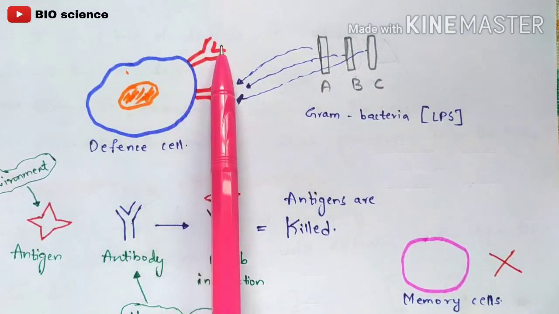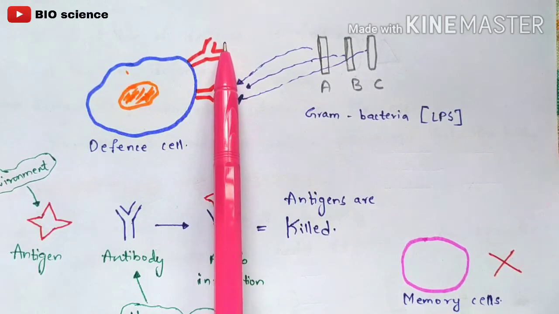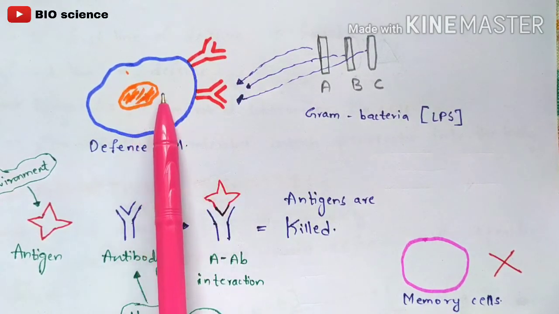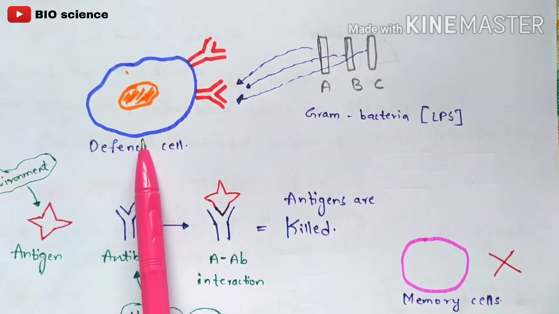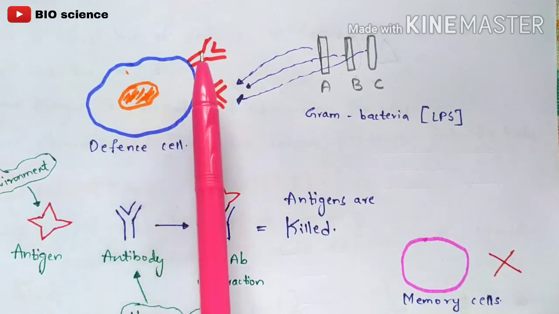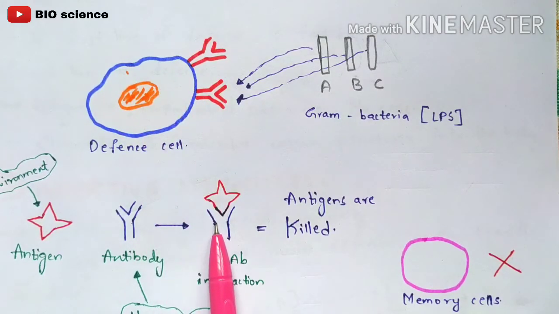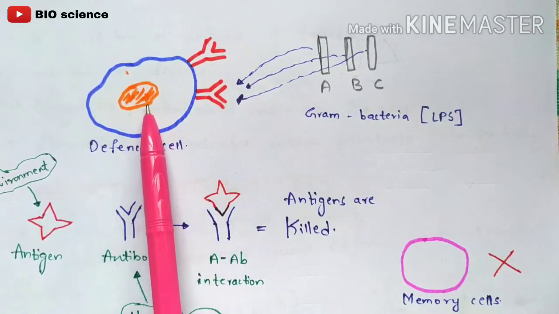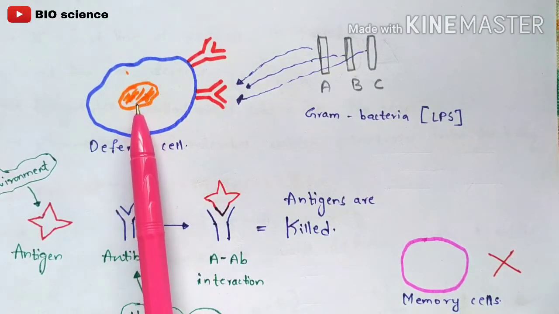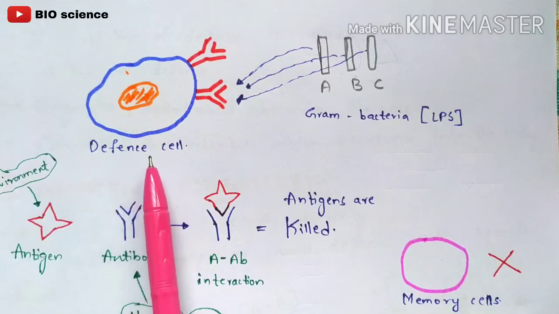This is the antibody, and once the antigen binds here, the antigen moves into this defense cell, which is also called an immune cell and mainly helps in killing the antigens. After the antigen-antibody interaction, the antigen gets killed inside the cytoplasm of this defense cell.